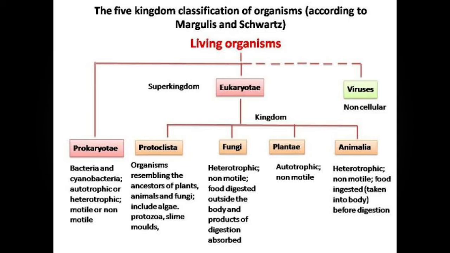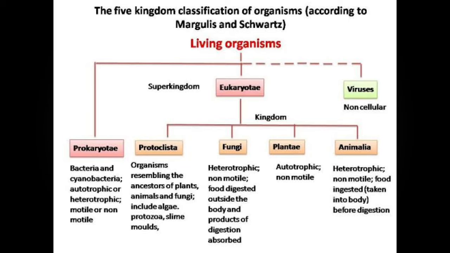But before that we'll come to eukaryotic. Protista are organisms resembling plants, animals and fungi, including algae, protozoa and slime molds. As we move further, next we have fungi. What is meant by fungi, students? Fungi are heterotrophic, non-motile, with food digested outside the body and the product of digestion is absorbed. Plantae are autotrophic, non-motile. Non-motile means what?